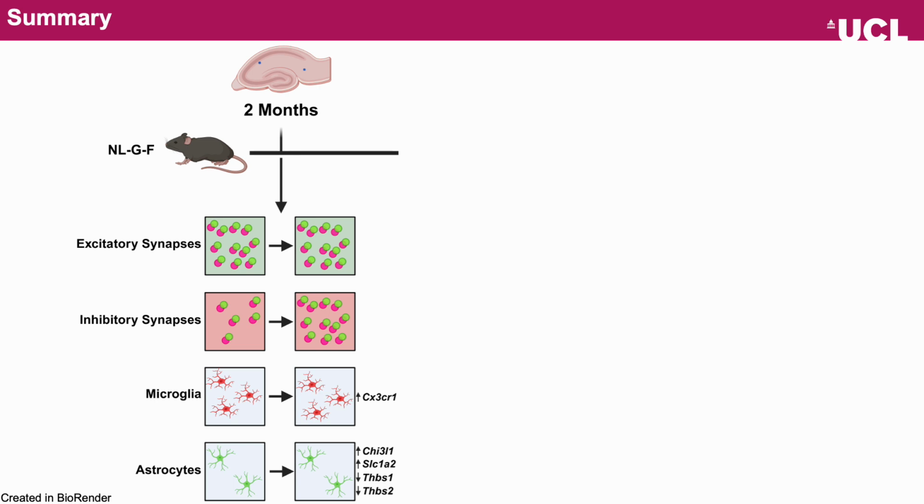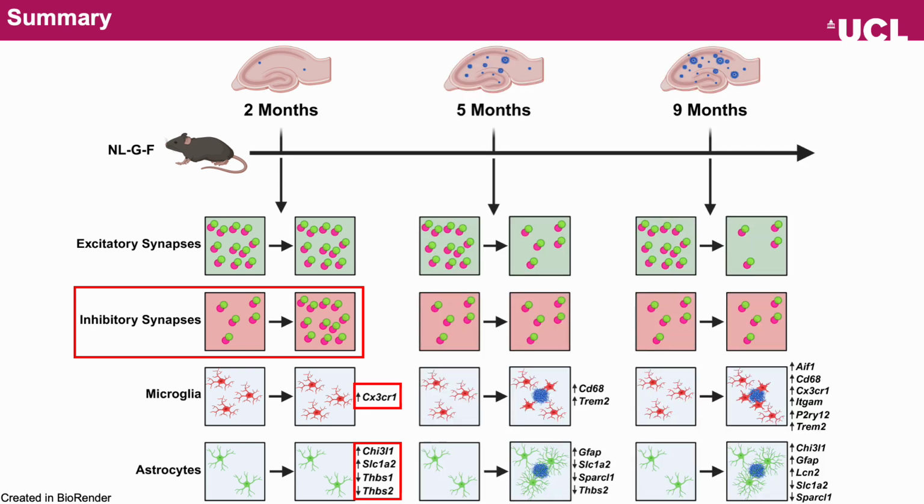In conclusion, we define a temporal sequence of changes in synapses, glial cells, and amyloid-β pathology in NL-G-F mice. We found an increase in inhibitory synapse number represents the earliest detectable change in NL-G-F mice at 2 months, alongside changes in some glial cell markers at the molecular level, and this is followed by excitatory synapse loss and cellular changes in microglia and astrocytes, which occur alongside plaque deposition in NL-G-F mice.